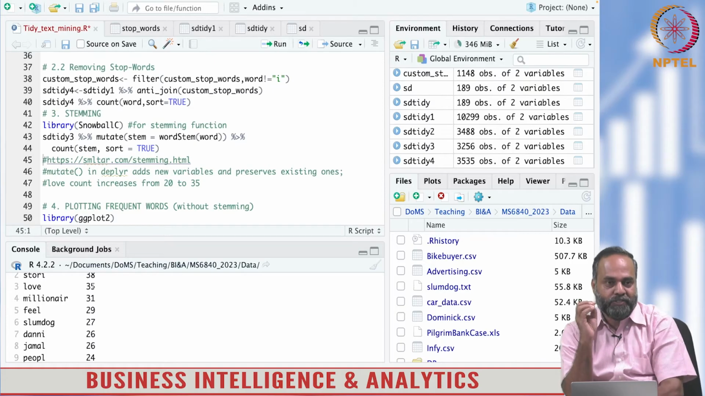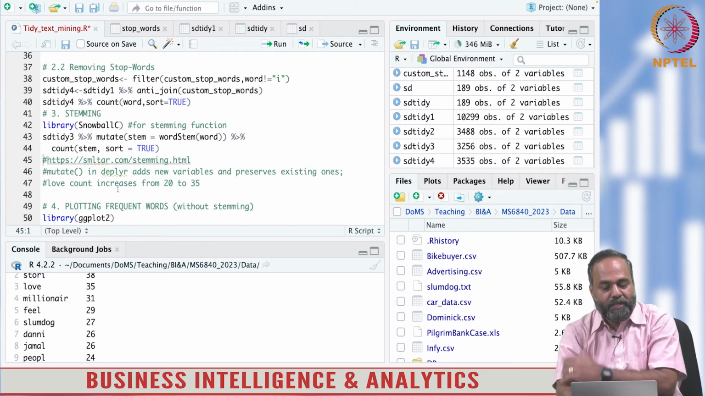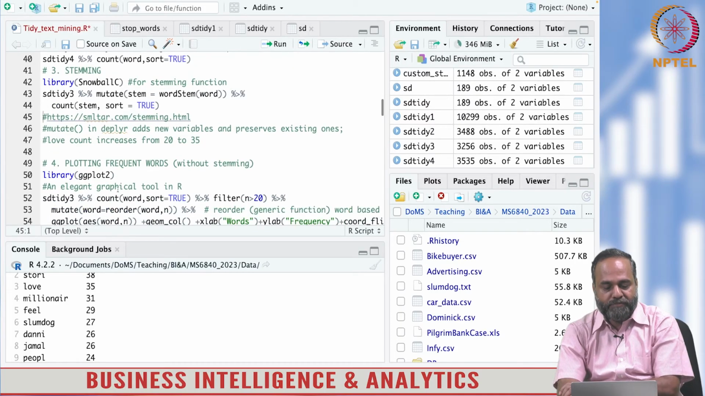It has captured all forms of that word love, so you don't miss that. You see the usefulness of stemming, particularly when you are looking for certain sentiments or certain words which are important to you. So that is the use of stemming.